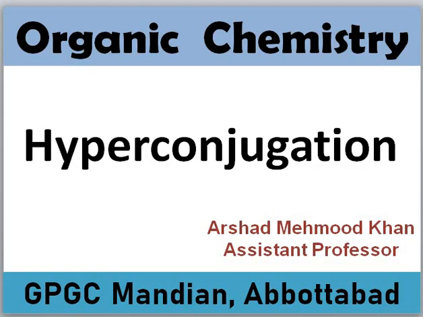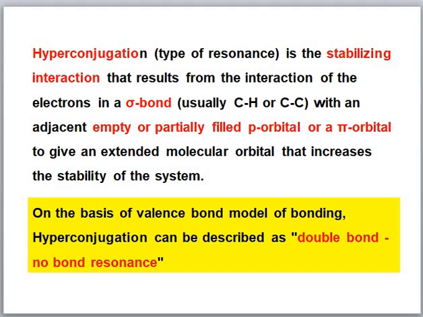In hyperconjugation, the resonance is caused by a sigma bond with an adjacent empty p or partially filled orbital or pi bonds.